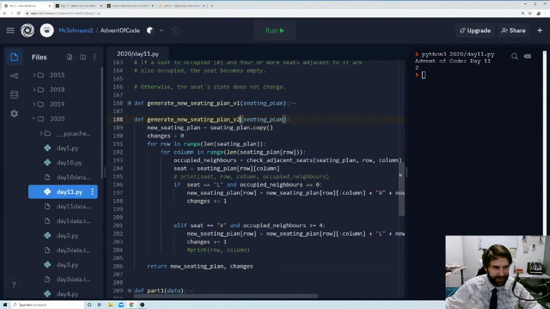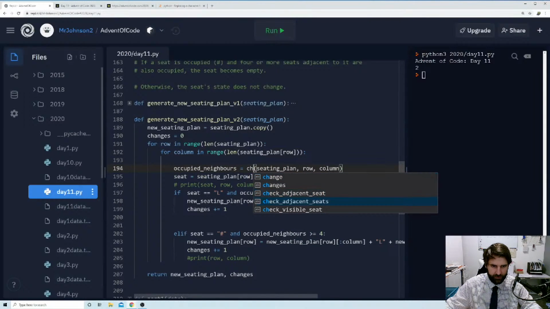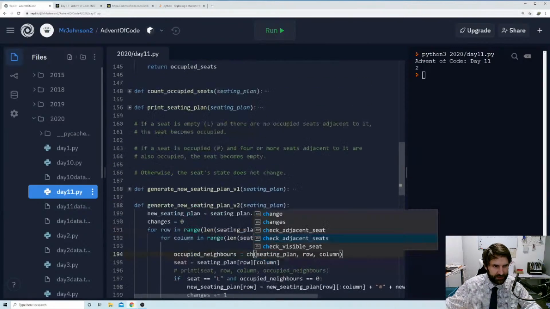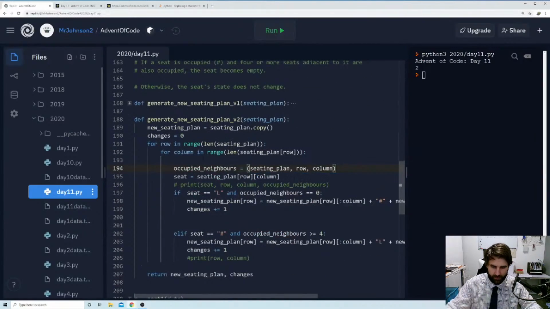Okay, we take a copy, we've got changes at 0, we're going through every row, through every column, and we are finding our occupied neighbors by saying check visible seats. Nice naming convention there.